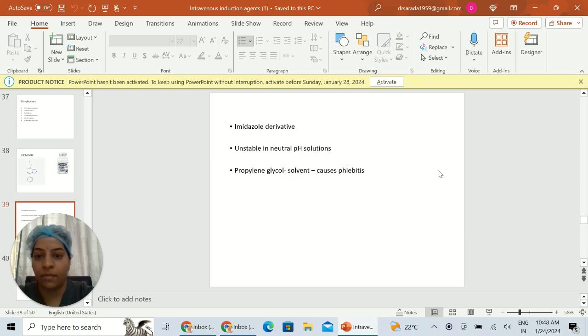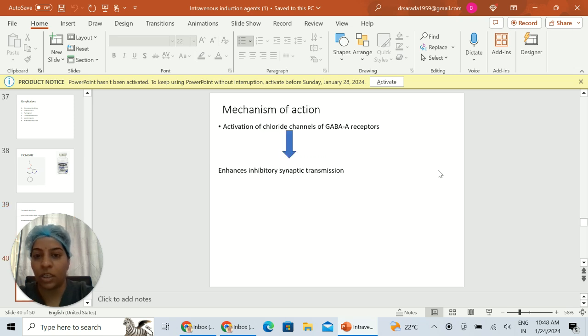It is an imidazole derivative. It is unstable in neutral pH solutions. It uses a solvent called propylene glycol, and it can cause phlebitis and pain on injection. Mechanism of action is GABA receptor binding, and causes activation of chloride channels, which leads to synaptic transmission inhibition.